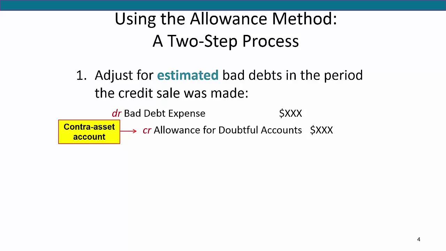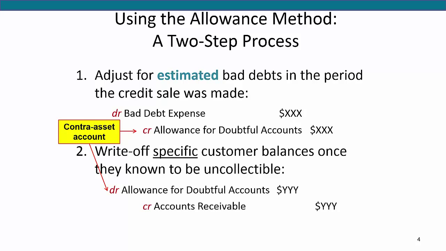As I mentioned before, the allowance is a contra asset account, which means it has a normal credit balance. It is this first entry that matches bad debt expense with sales revenue and also reduces net accounts receivable to the amount that is expected to be received in cash.